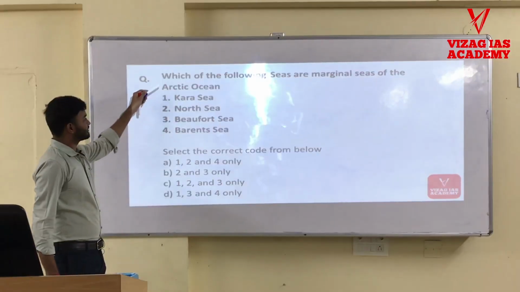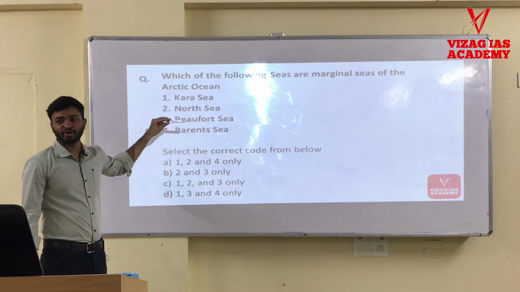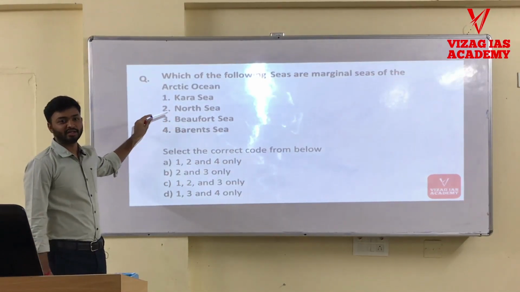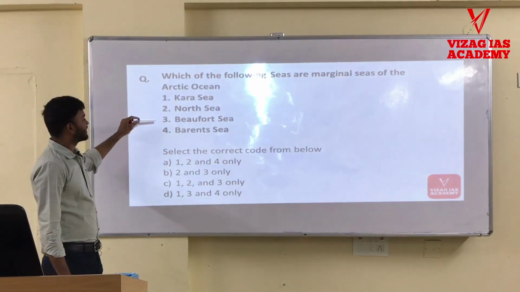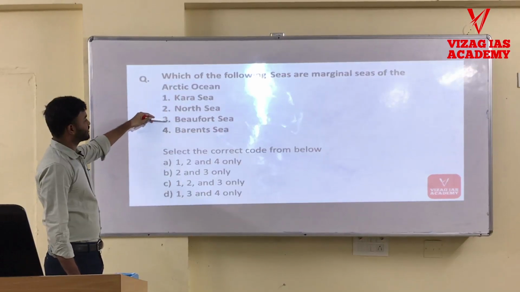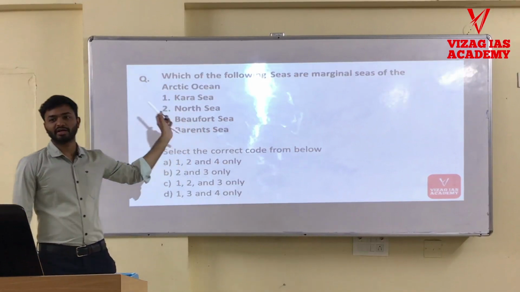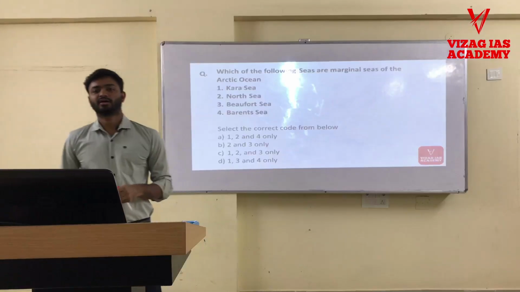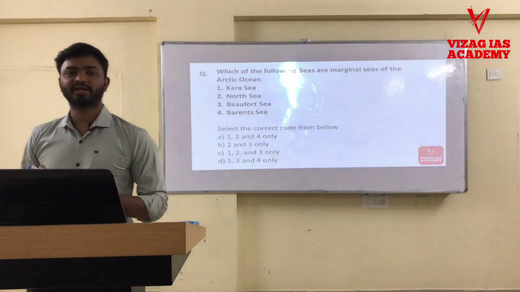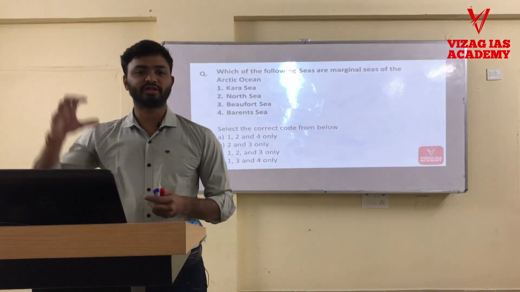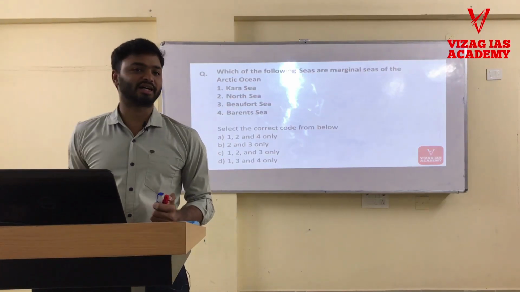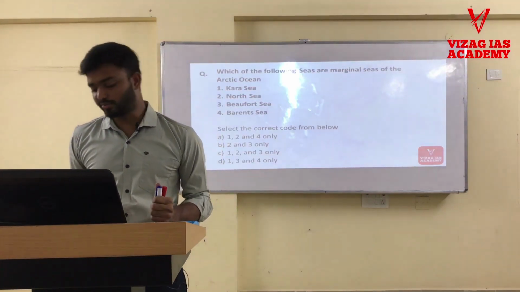Here 4 seas are given. You may not know the answer, but by elimination you can arrive at the right answer. Kara Sea, North Sea, Beaufort Sea and Barents Sea. Do you know where North Sea is located? North Sea is located in northern Europe. So this does not fall in the Arctic Circle. At least based on this, you can put the answer.